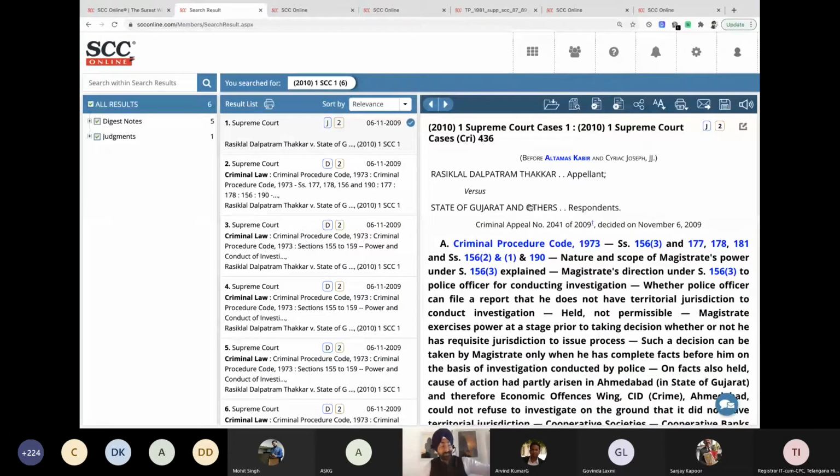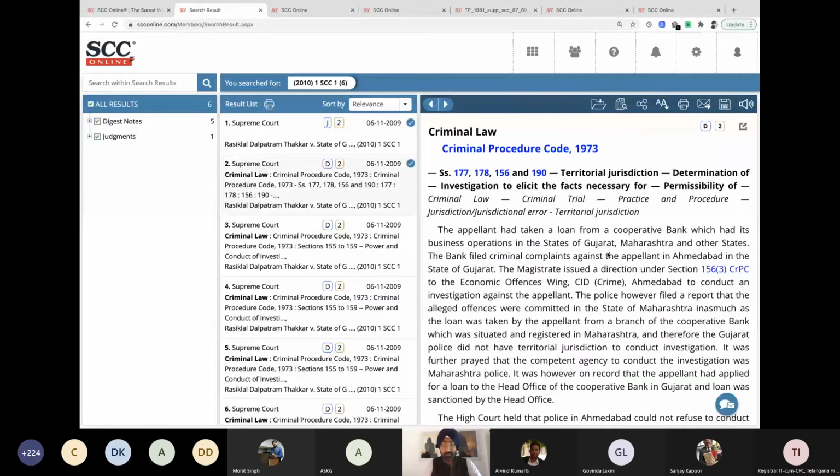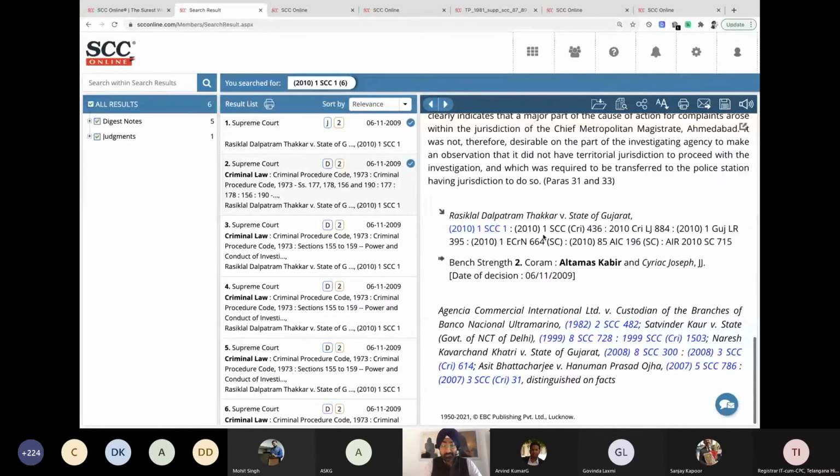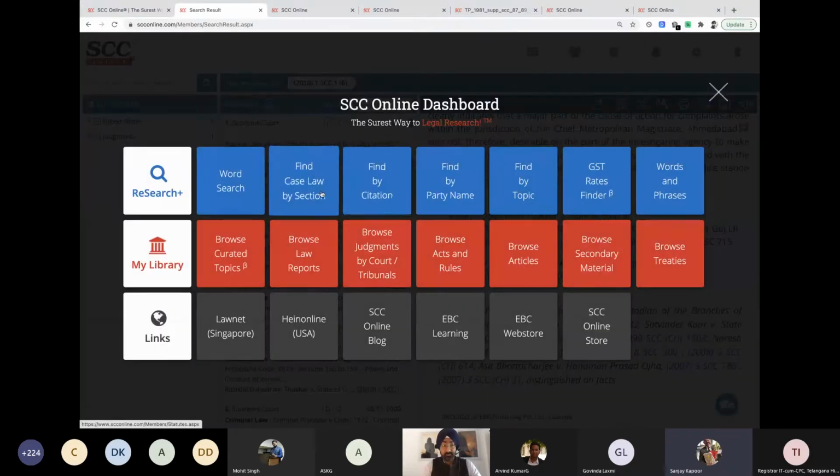The reason I was saying that you can ask for any other citation as well, let me show you why. If you would have given me Criminal Law Journal, Gujarat Law Reporter, ECRN, AIC or AIR, any citation for this case, I would have still been able to open the same judgment. Then tell us more about this. How many citation tables are here? How many journals do we have citations for?